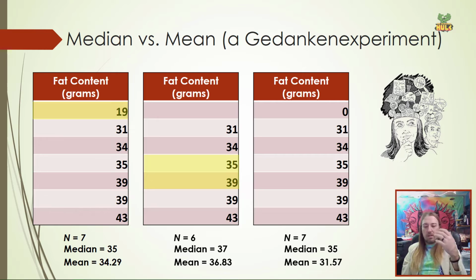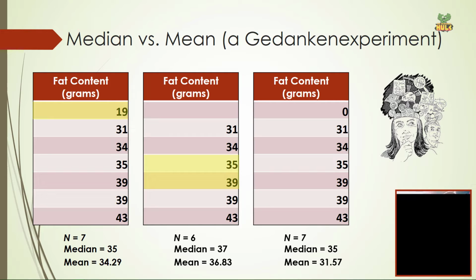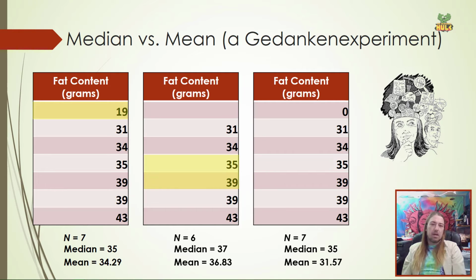So in situations where you have outliers, when it's your own data, you may feel as though it's necessary to report the median and the mean so people have a better idea of that. In case you're looking at that big, long German word, Gedanken experiment, it just means a thought experiment. So what if, right? And that's what we're doing here. What if this happened? What if that happened?